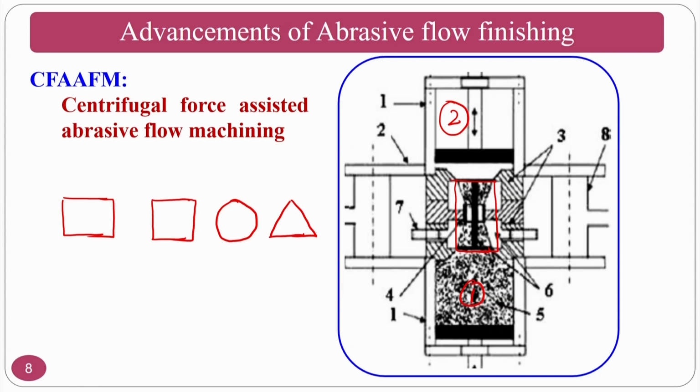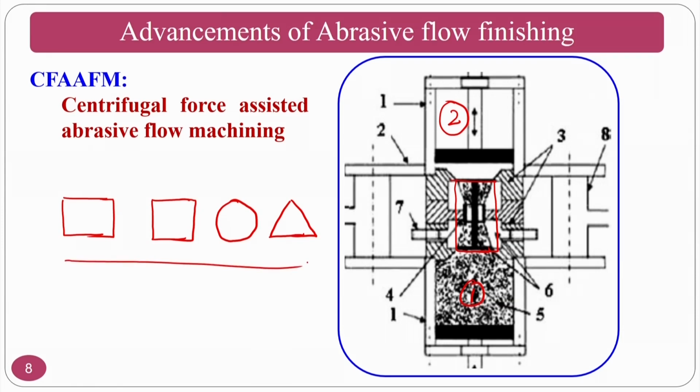Because of this rotation there will be a centrifugal action on the abrasive particles which are there in the fluid-like abrasive medium. The abrasive medium that they are going to use is low viscous. Abrasive particles are suspended in a low viscous polymer base medium, and along with the pushing, there will be a centrifugal action that is externally given to the rod having the different shapes mentioned here.